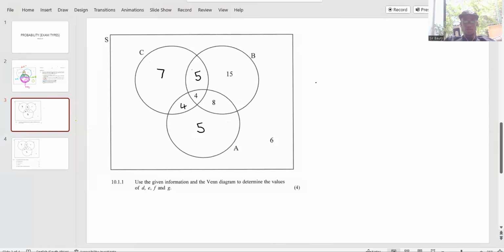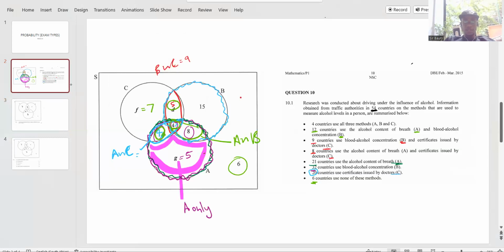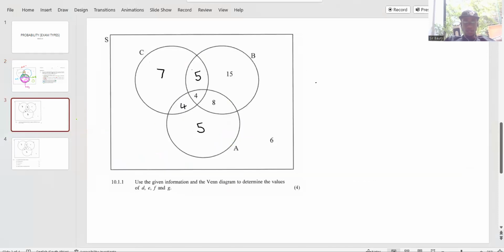We already know that D is 5, F is 7, G is 5 also.